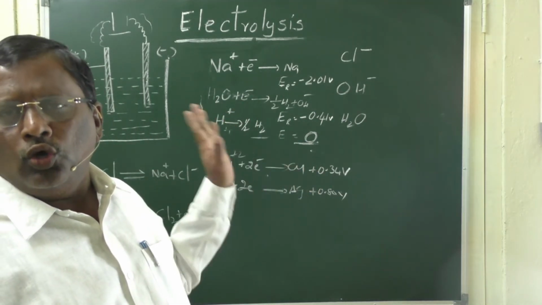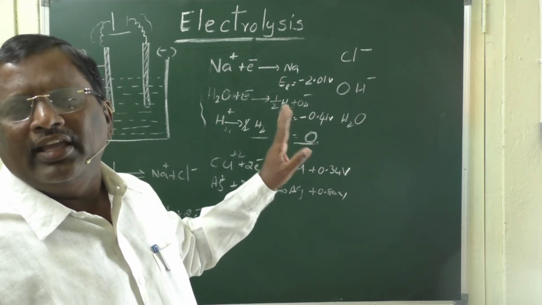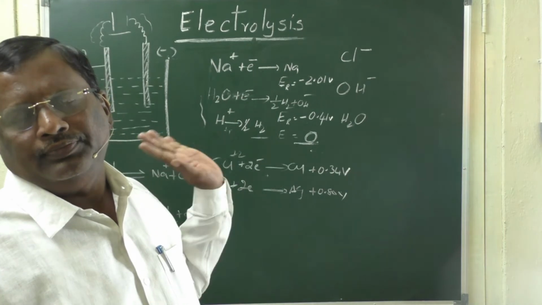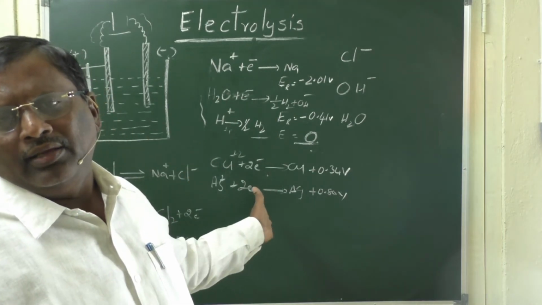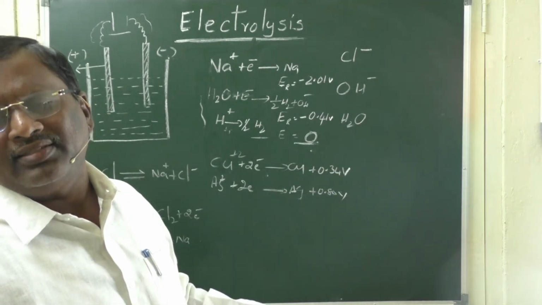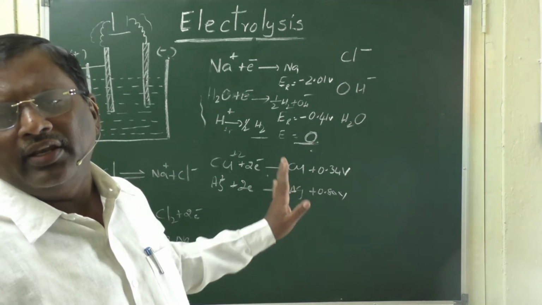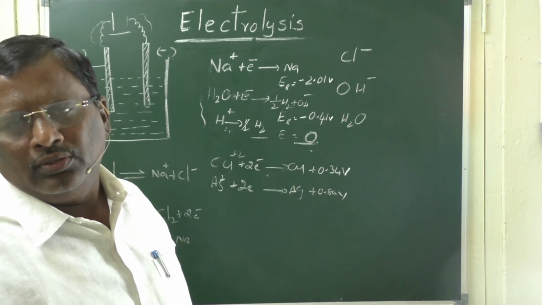You can get those metals only when you electrolyze their fused solutions. But metals like copper and silver, which are present below hydrogen in the electrochemical series, can be reduced at cathode.